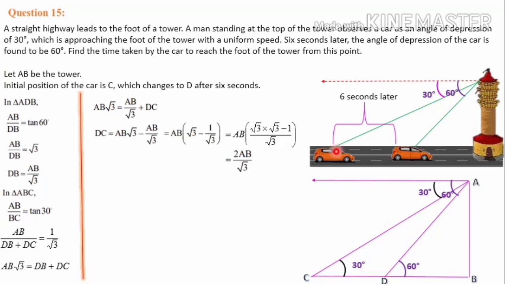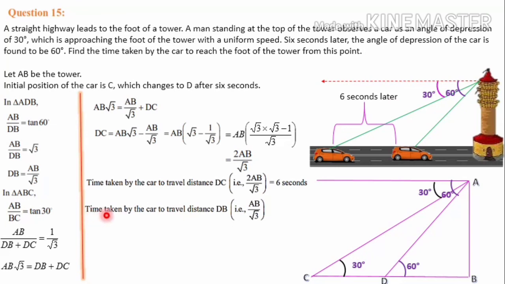So the time taken by the car to travel the distance 2AB by root 3 is 6 seconds, as given in the question.